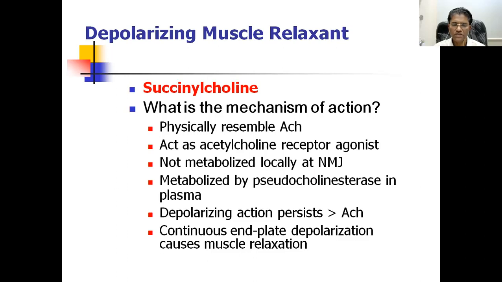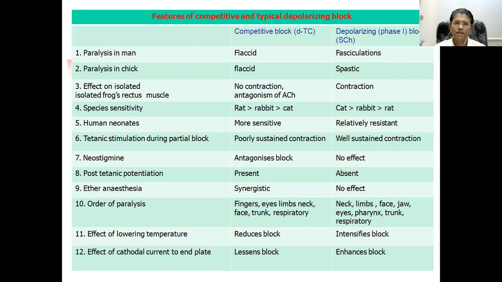Whenever the next stimulus falls in a time slot which is resistant to contraction, the next contraction is not possible because the muscle end-plate potential is not generated, and this produces a continuous bombarding of impulses on the neuromuscular plate, and because of that, the muscle remains in a continuous depolarized form. That's why initially there is fasciculation, and later on there occurs a complete paralysis of the muscle.